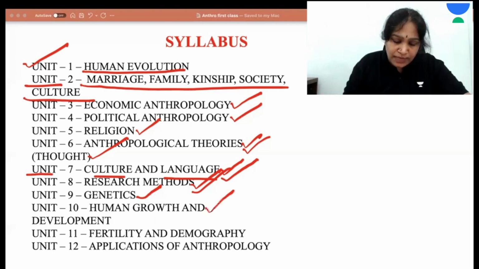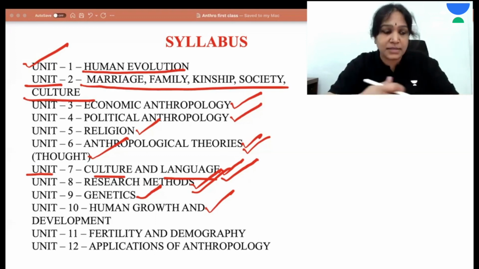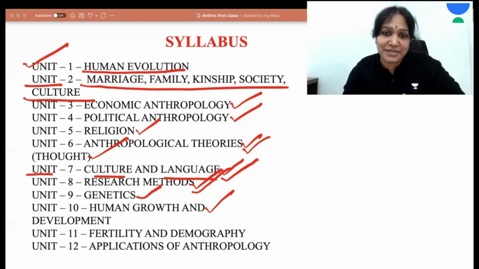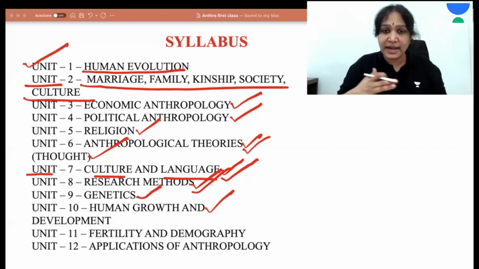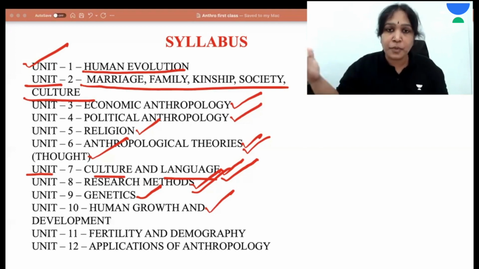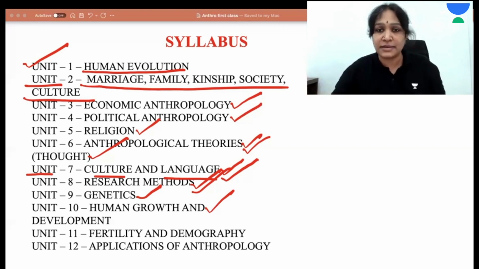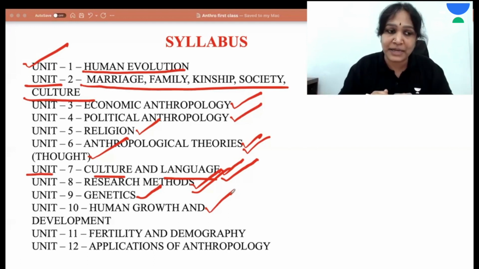And then human growth and development. Unit 10, human growth and development. This particular unit deals with human growth and development from the zygote, that is the moment the egg and sperm fuse with each other and form the zygote, till the death of the person, the complete life, all the stages. Prenatal, that is before the birth. Natal, that is the procedure of the birth, the labor process. And then postnatal, that is growth after the birth, till the death of the person. Zygote to the death of the person, all the stages of human growth and development.